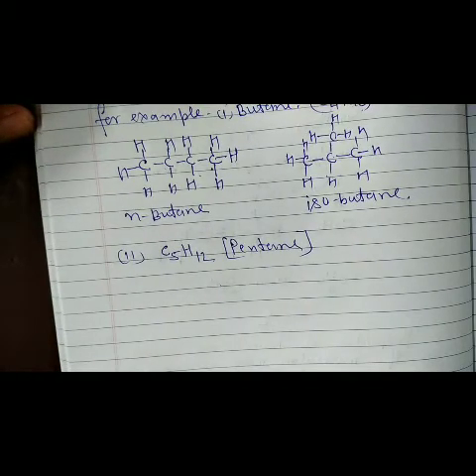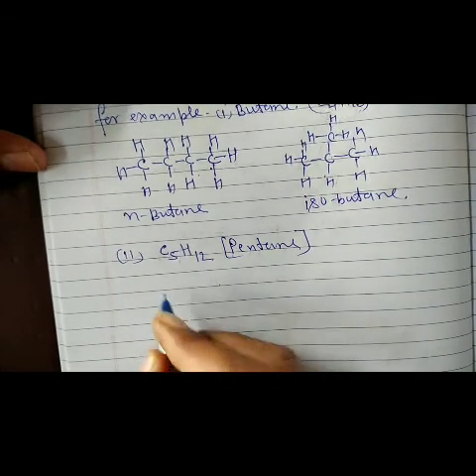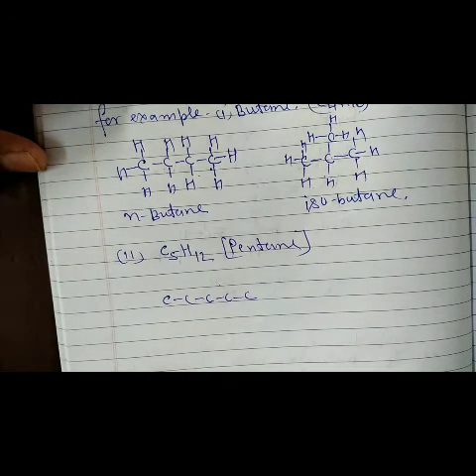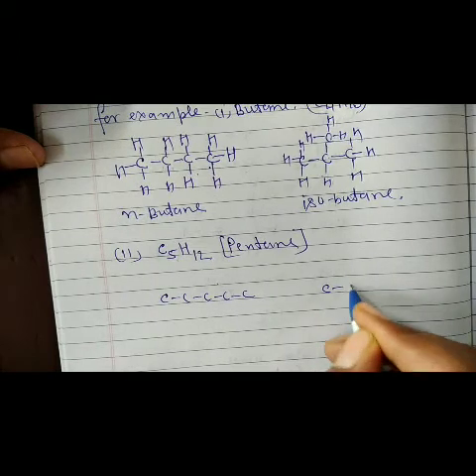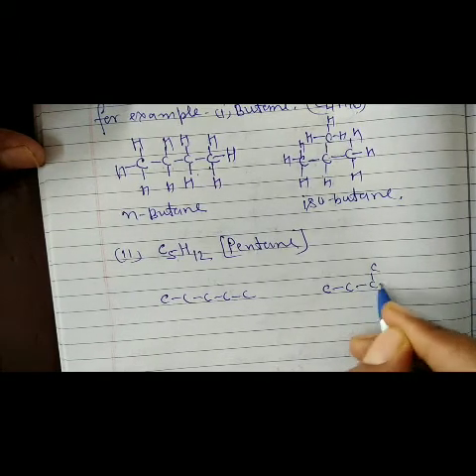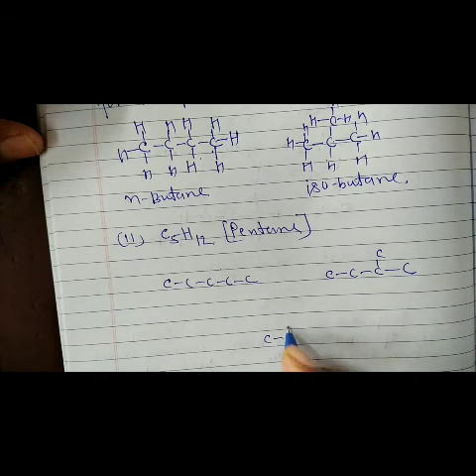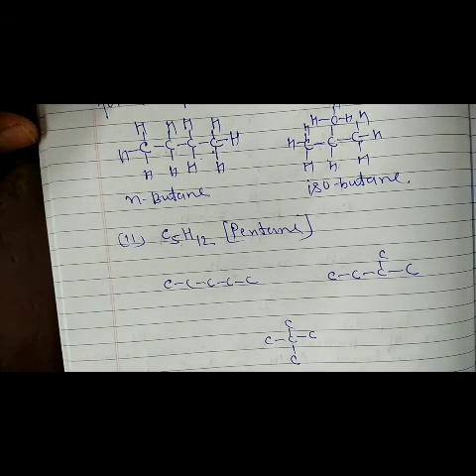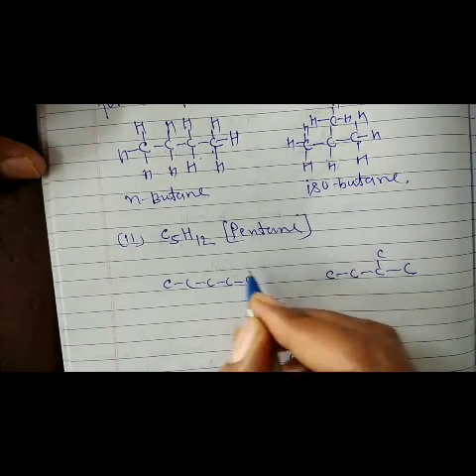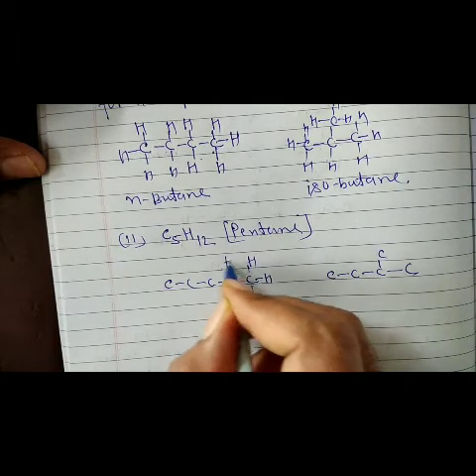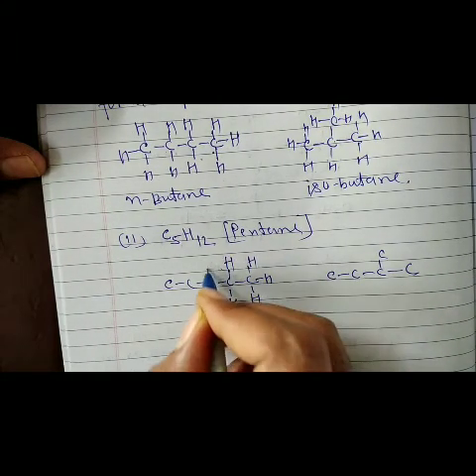Pentane means 5 carbon atoms. So one possible structure, simple. Another, and we also try another. 3 structures are possible, and also put hydrogen atoms for satisfying the valency of carbon atoms.